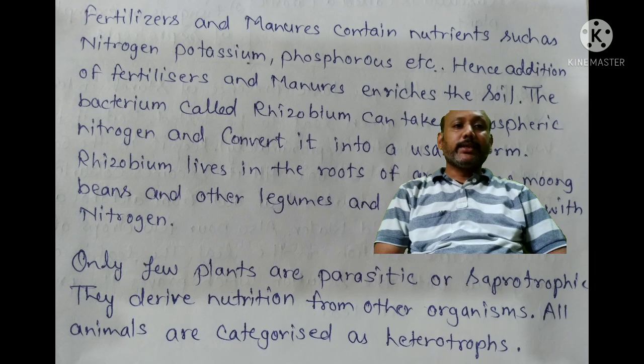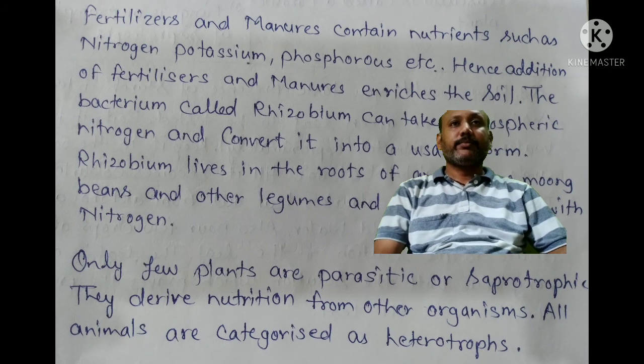Only a few plants are parasitic or saprophytic. They derive nutrition from other organisms. All animals are categorized as heterotrophs.